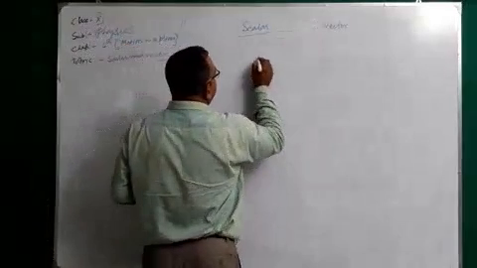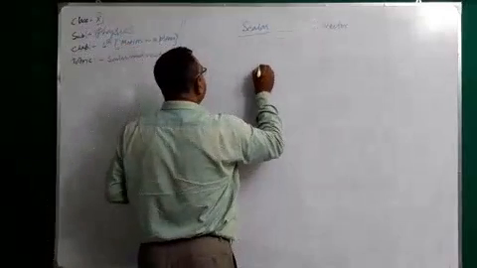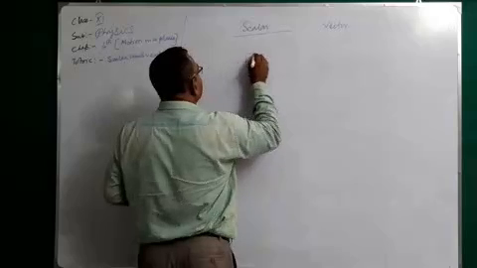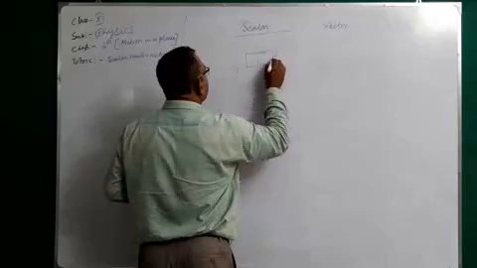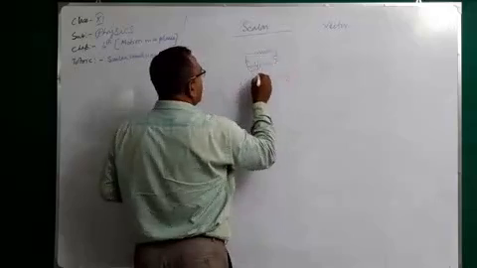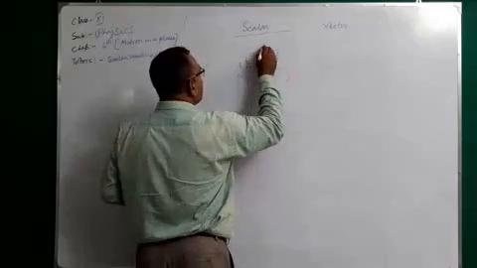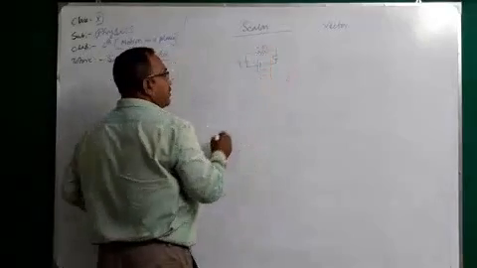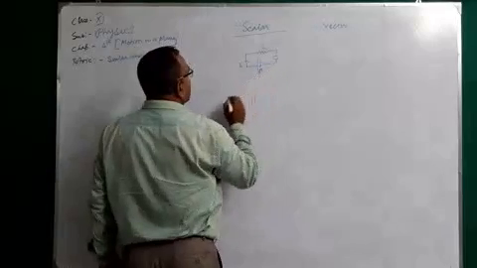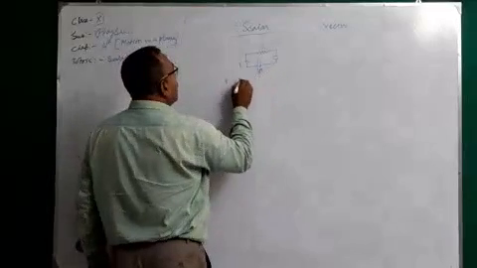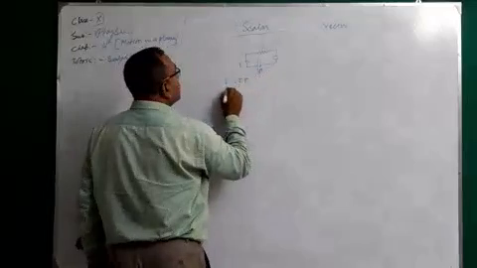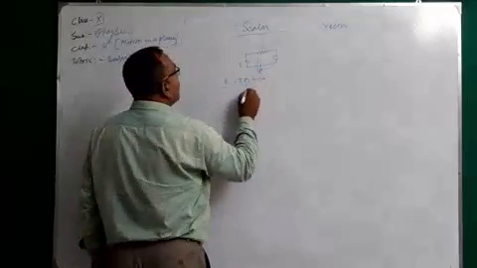Suppose you consider an electric circuit. E equal to I into R plus I into small r. You know it.